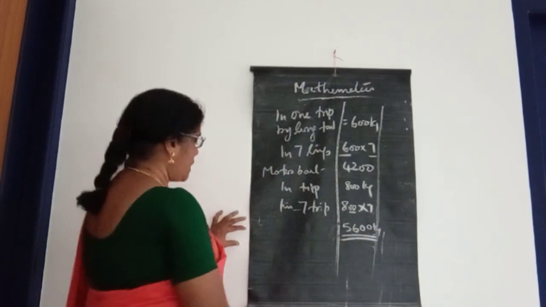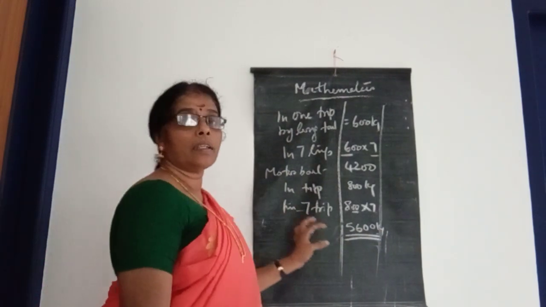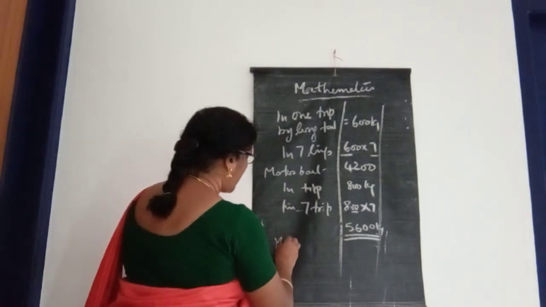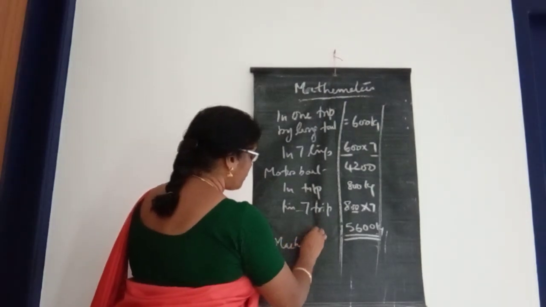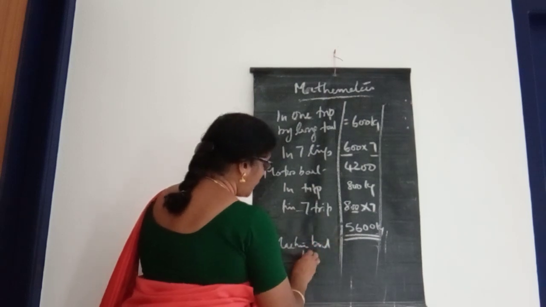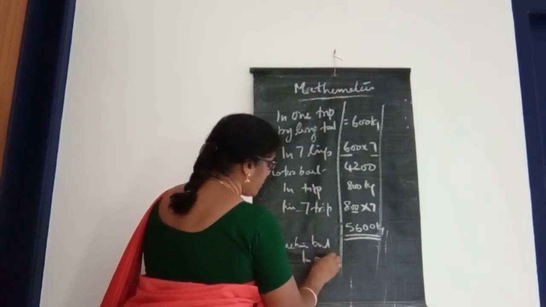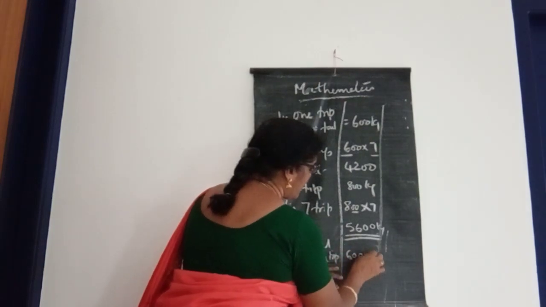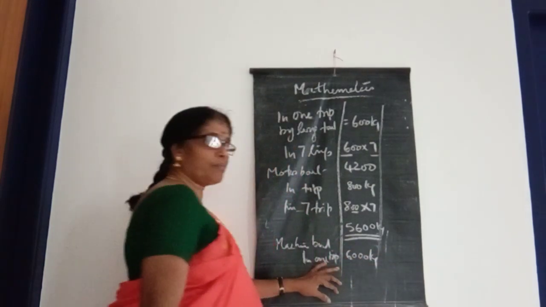And next up is the machine boat. You can write it here, machine boat. In one trip it is 6000 kilogram, isn't it? The machine boat brings more fish.